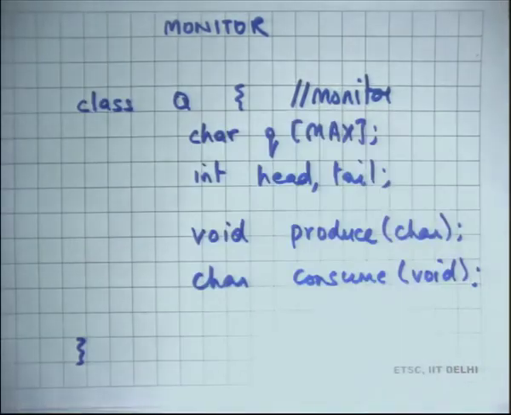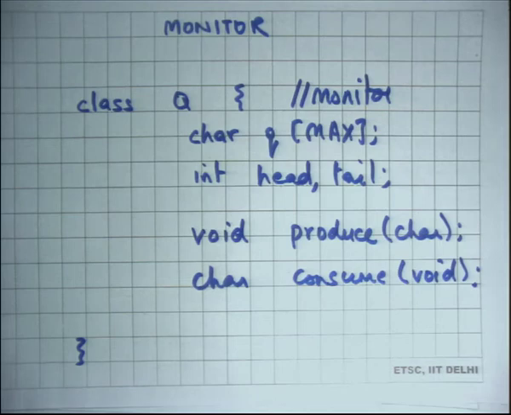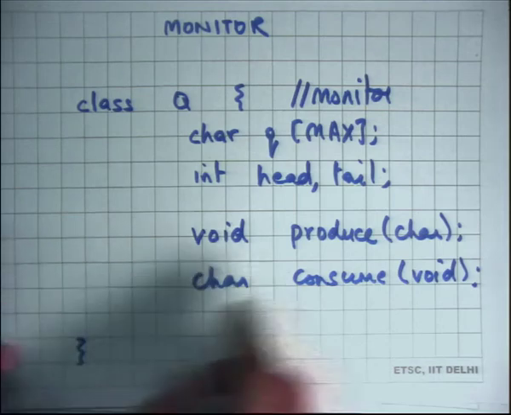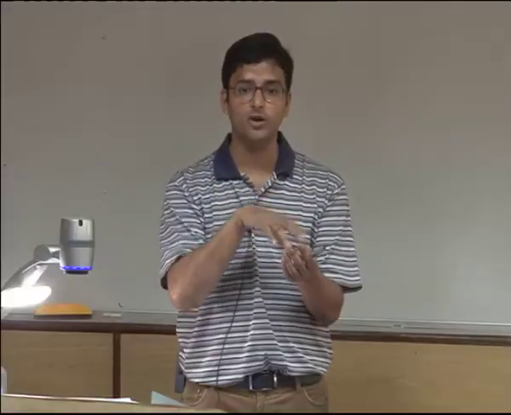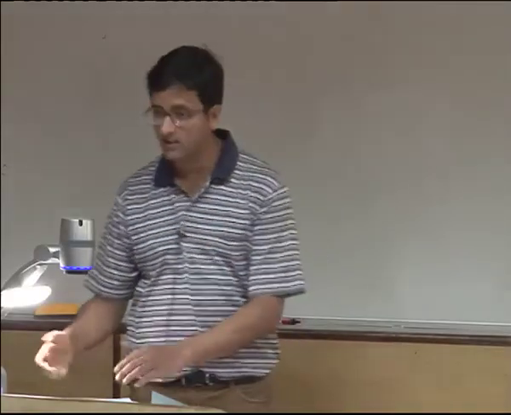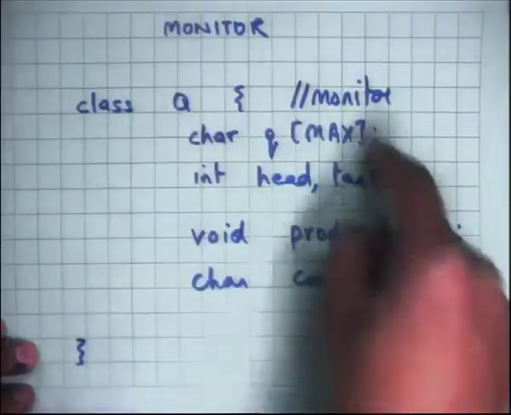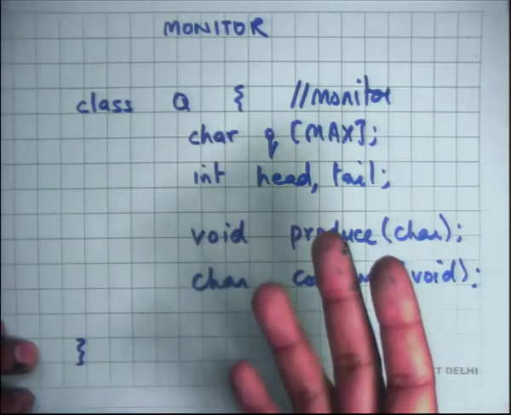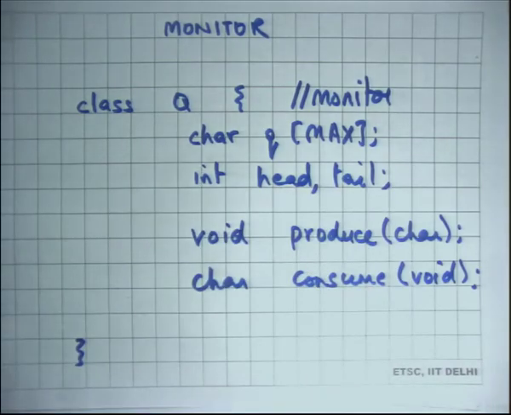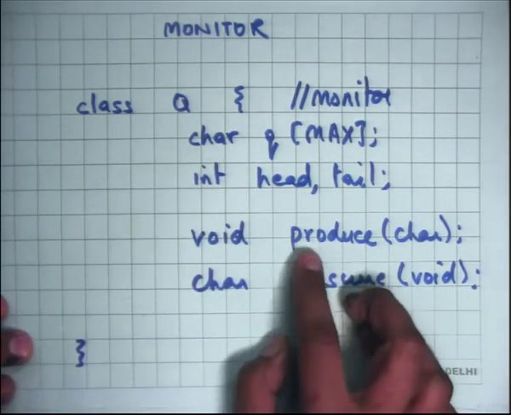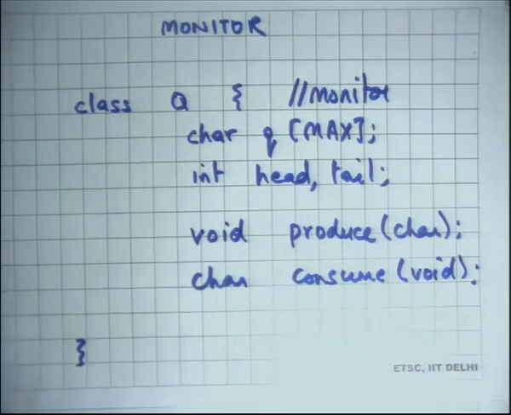Because this data is not global in the true sense, it cannot be accessed by anybody else, and because these functions are mutually exclusive by the definition of the monitor, your code should be correct. So it makes things easy to reason about for a programmer. Moreover, the compiler now has some idea about what this code is doing. So it knows that this is the data that's only being accessed by these functions, so it can do some optimizations in that sense, right. It also knows that these functions are mutually exclusive, so it can freely do optimizations within produce and within consume, because it knows that these accesses are going to be mutually exclusive, etc. All right.